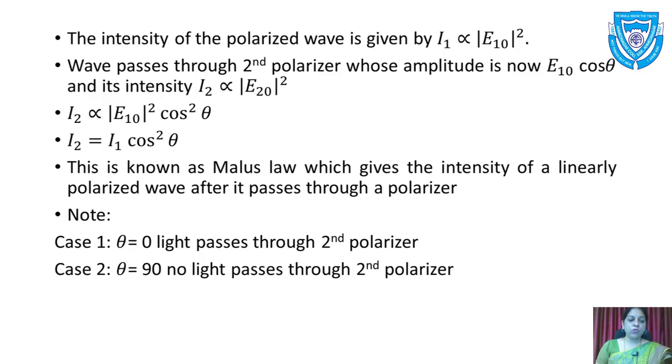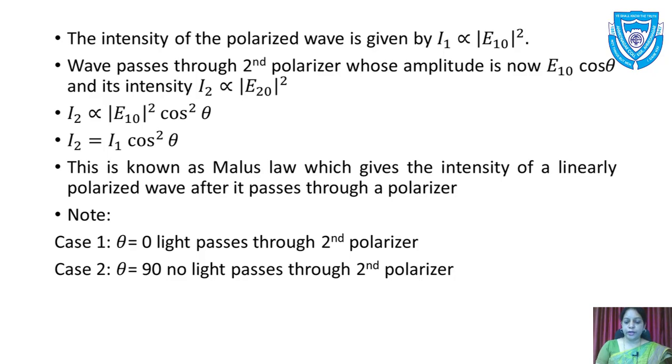Now taking the different cases, case 1 and case 2. When theta is equal to 0, cos 0 gives maximum intensity, that is, the light passes through the second polarizer. So I told you initially that I2 is equal to I1 when both are parallel, or the angle between the two polarizers is 0. In the second case, if the angle between the two polarizers is 90, then cos 90 is 0 and I2 is equal to 0, and no light passes through the second polarizer.